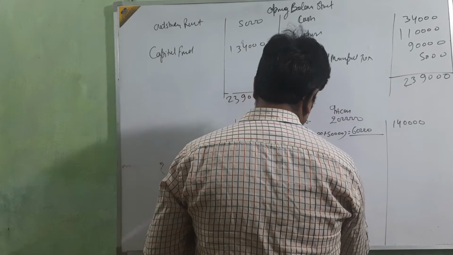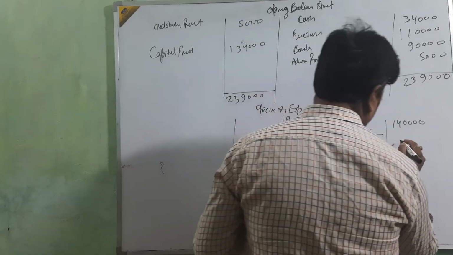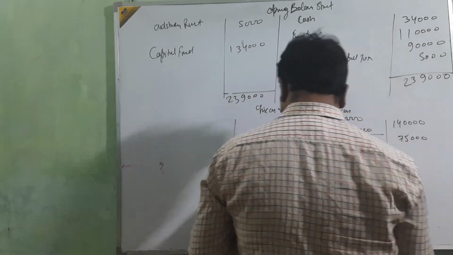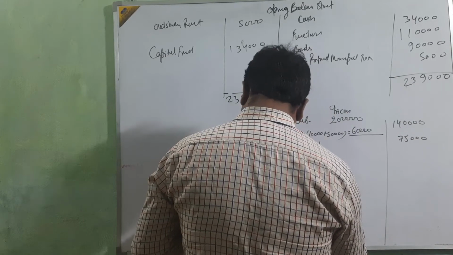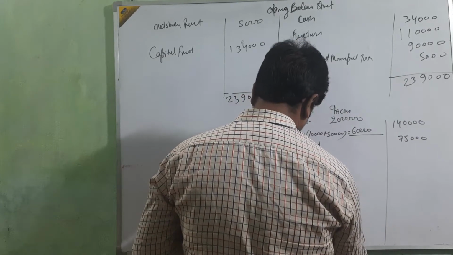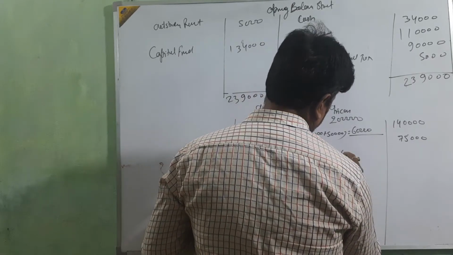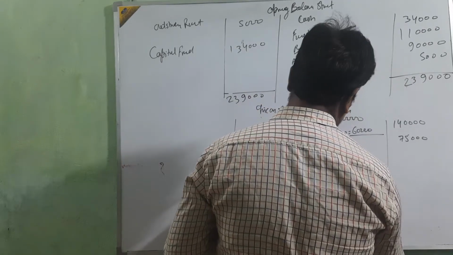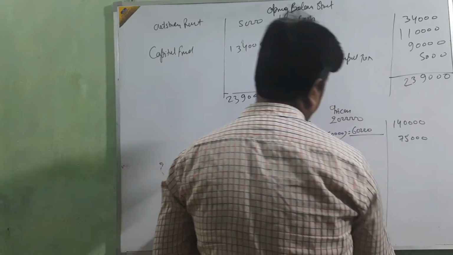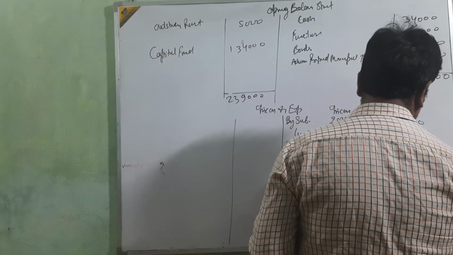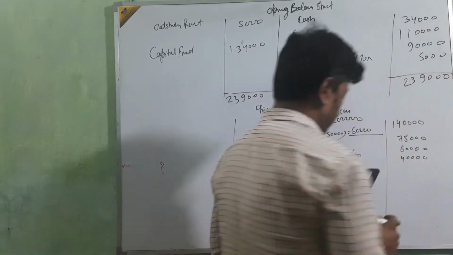By government grant, amount of 75,000. Then by legacy and by donation. Legacy amount 1,50,000 and donation 1 lakh, 40% of that. 40% of 1,50,000 is 60,000 and of 1 lakh is 40,000.